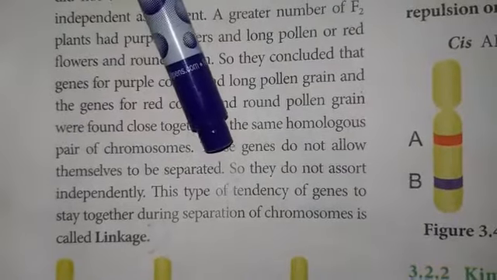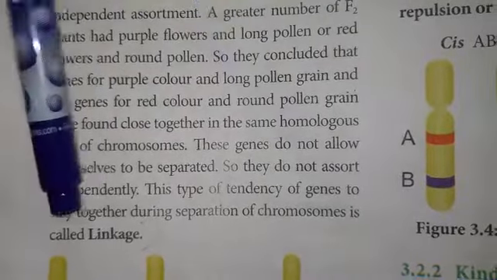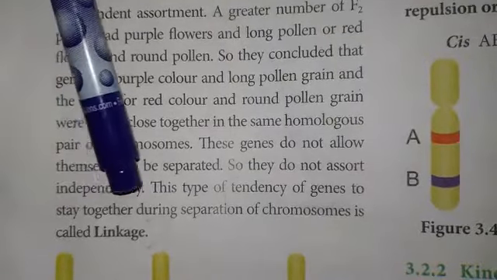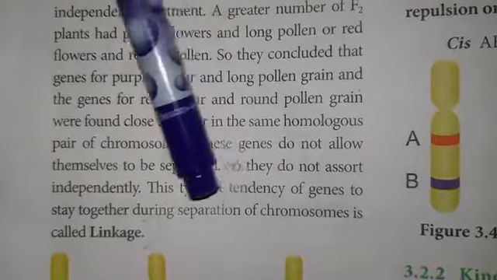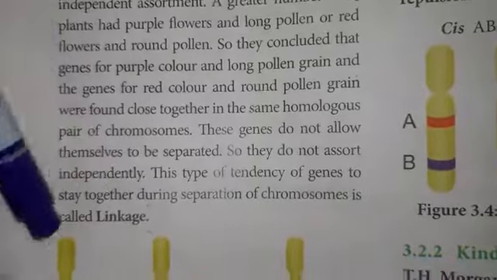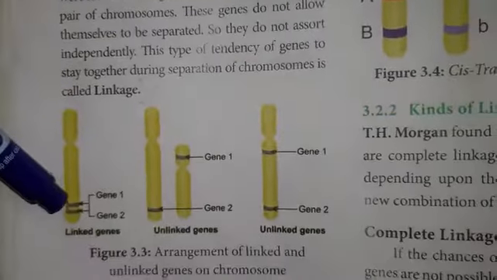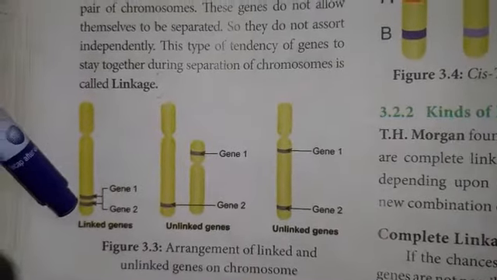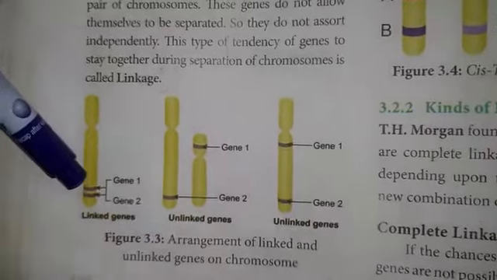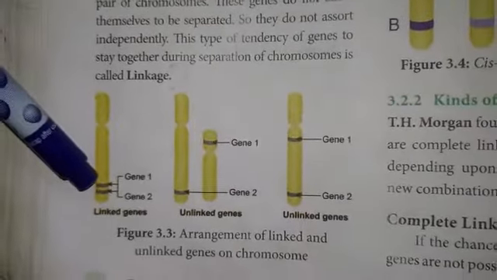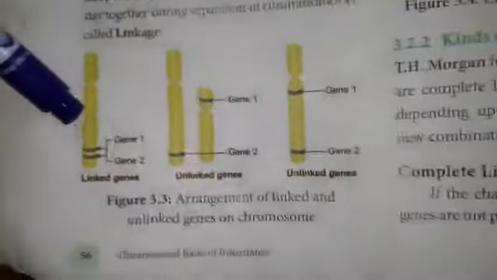This tendency of genes to stay together during separation of chromosomes is called linkage. The genes which are closely present cannot assort out independently, because these genes are linked genes.